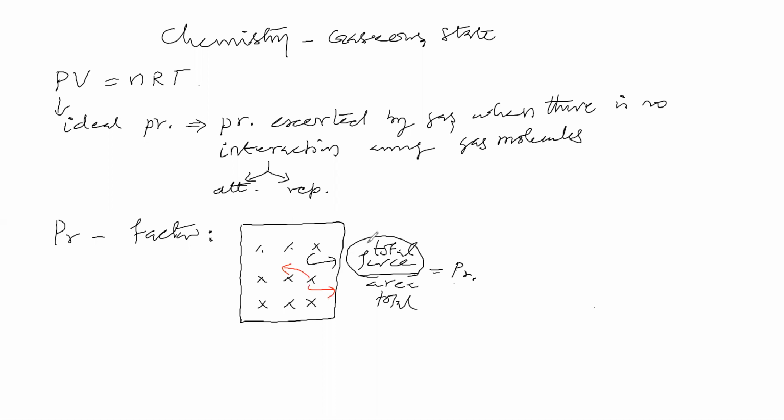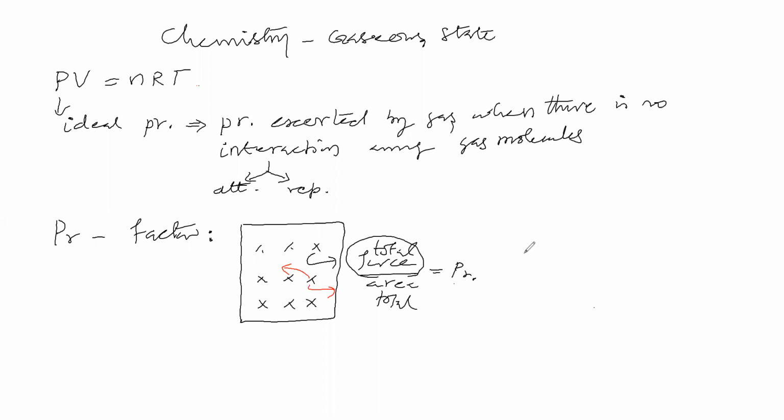Therefore, we have to consider the total force. All the molecules are making collisions on the wall of the vessel with a certain force. That total force and the total area we will take, which will give the pressure of the gas. So the pressure exerted by the gas depends on the number of gas molecules. Number of gas molecules is nothing but the number of moles of gas.